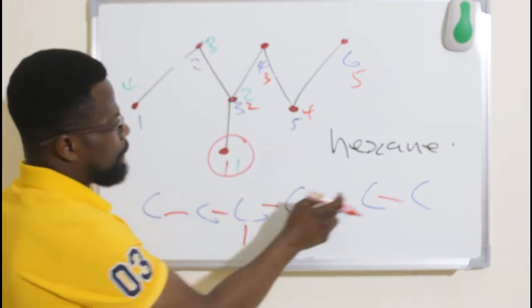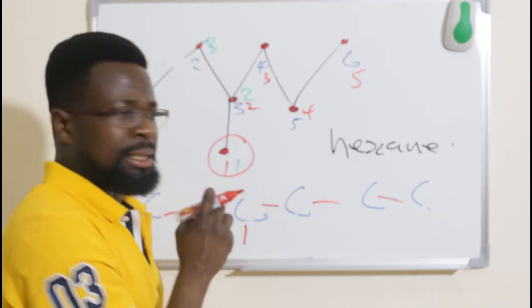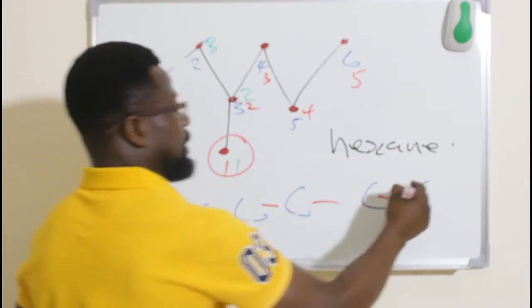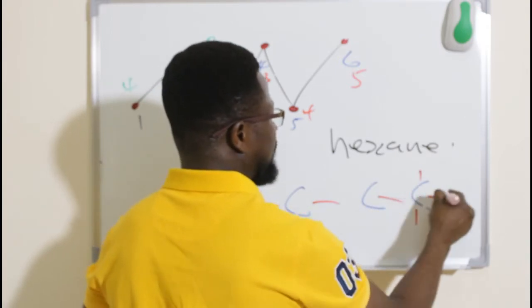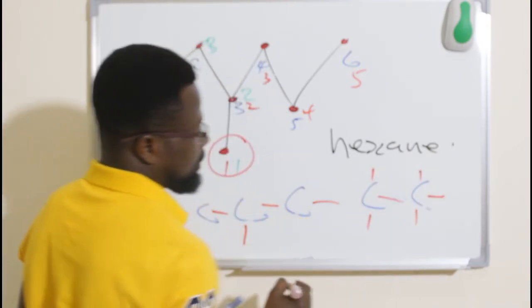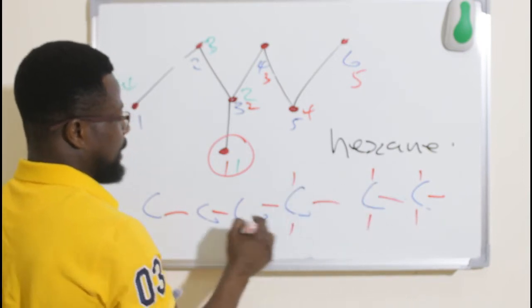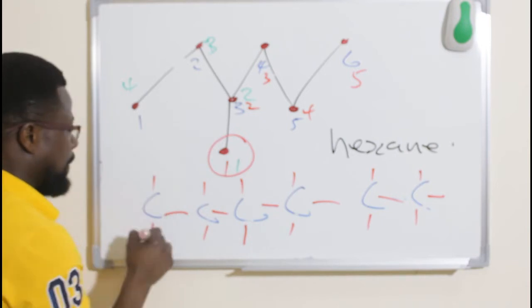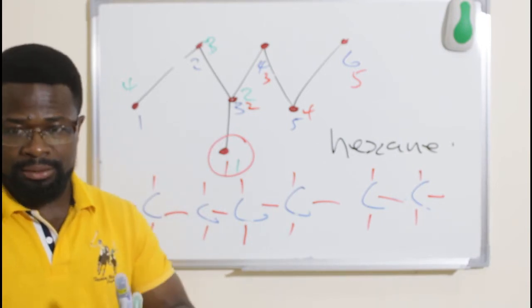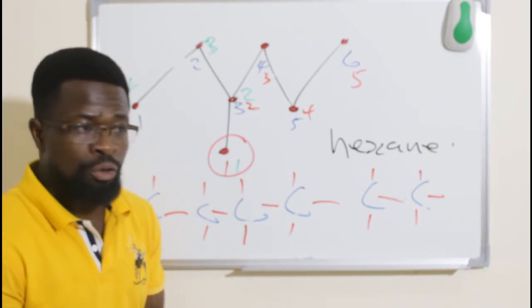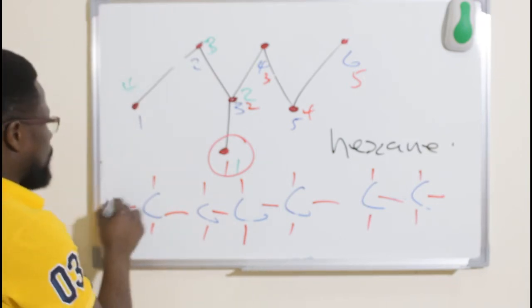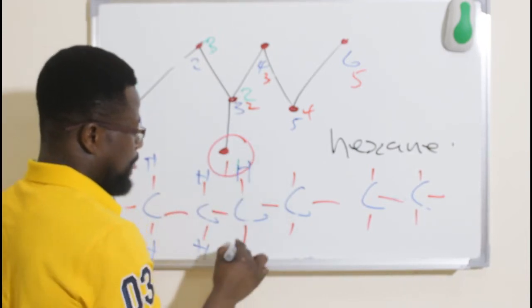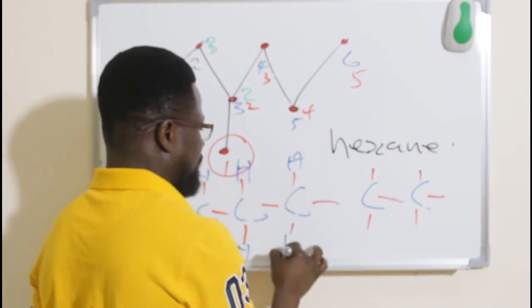1, 2, 3, 4, 5, 6, because we said the longest chain is 6, which means hexane, so 6 of them. The bond, this must take 4, there is 1 here, so this must be 3. There is 2 here, 2 complete it. Now there is 3 here, 1 complete that. There is 2 here, and we have that completing it. Now, I want to put the hydrogens there. So I put a hydrogen atom, hydrogen, hydrogen, hydrogen there in that order, and then tell you something here.